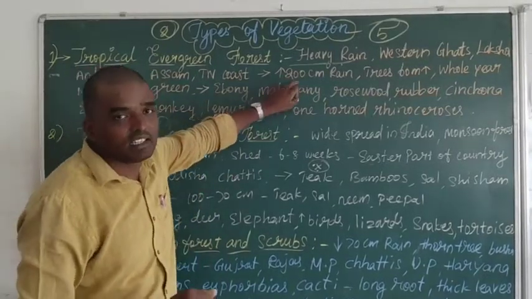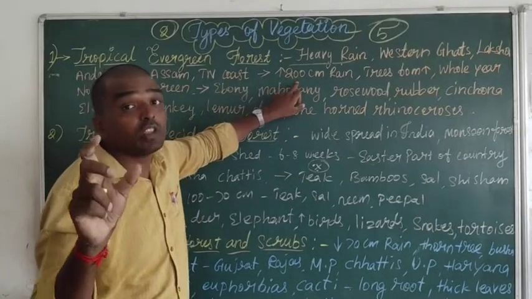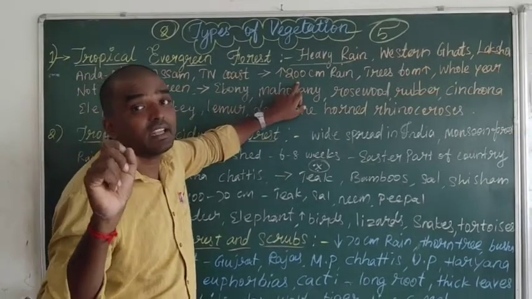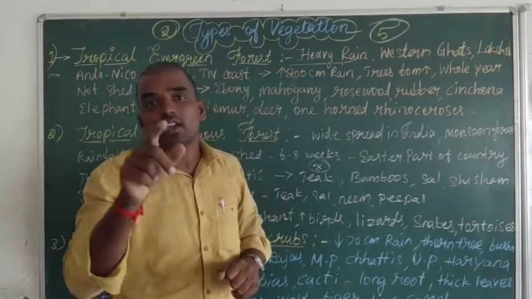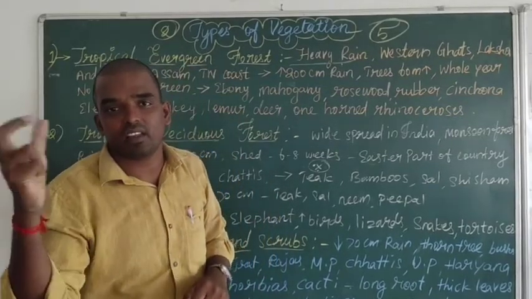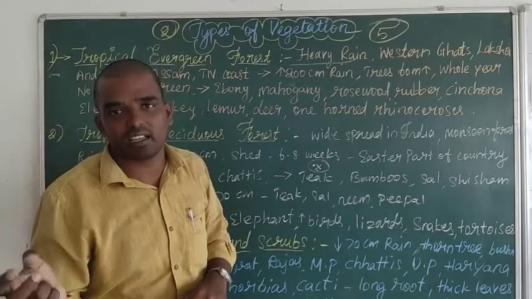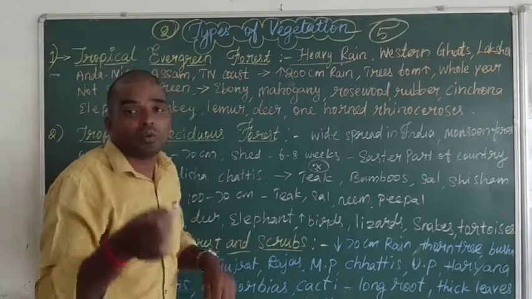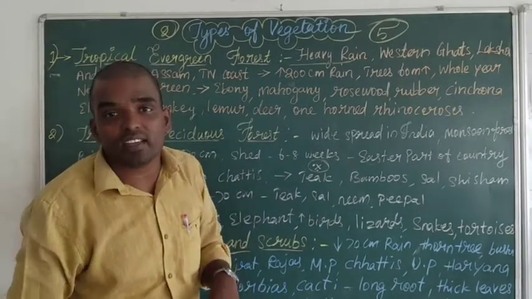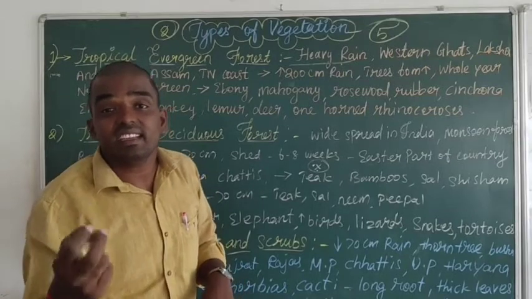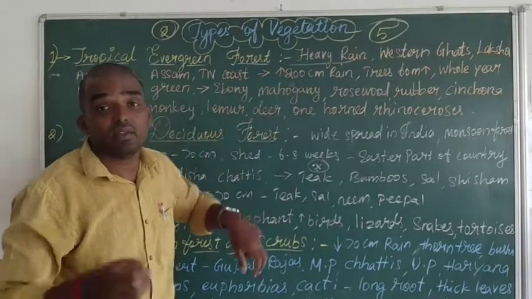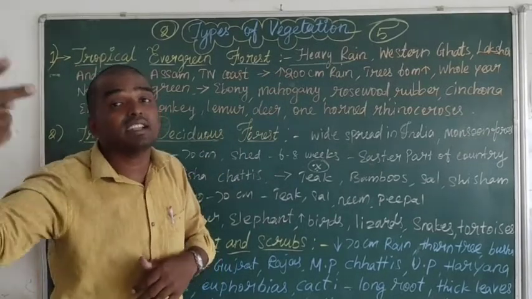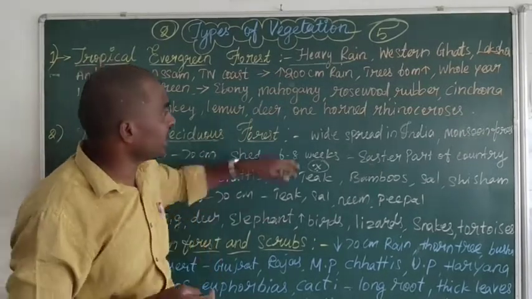These places receive more than 200 centimeters of rainfall. Do you know how much the deserts receive? The Thar desert and Sahara desert receive less than 10 centimeters of rainfall. But these places receive more than 200 centimeters.